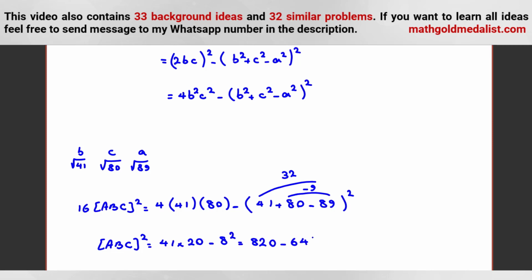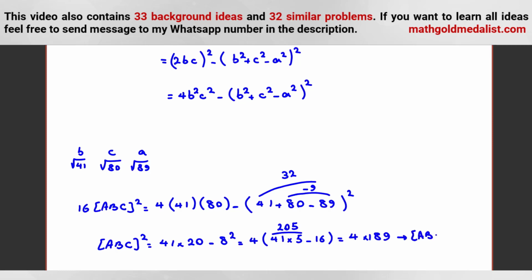And let's do something. Here we can say we can factor out 4. It will be what? 41 times 5 minus 64 over 4, 16. This one is what? 5. 5 times 4, 20. 205. So it will be 4 times 15 minus 6, 9. 9 minus 1, 8. 189.